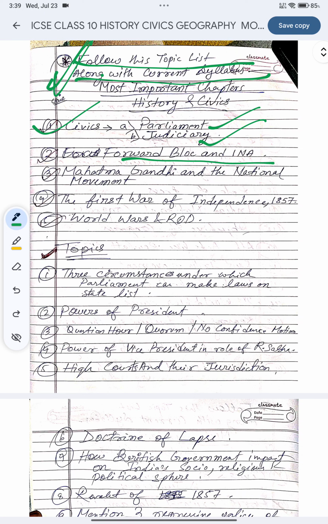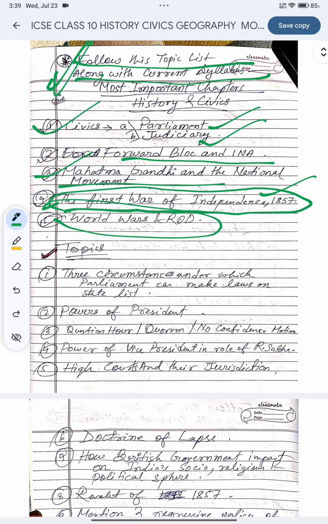This is also important. Mahatma Gandhi and the national movement, important. These are all important chapters. First War of Independence 1857, this is very, very important. And the World Wars and ROD. These are also important.